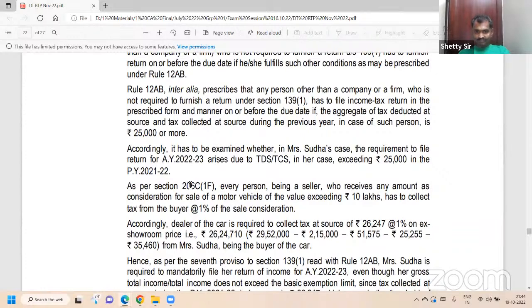206C 1F. TCS at 1%. Oh, sorry. TCS at 1% on ex-showroom price. Get the point. TCS at 1% on ex-showroom price.